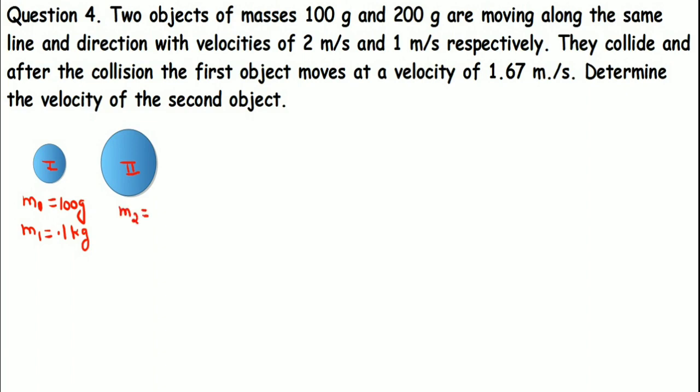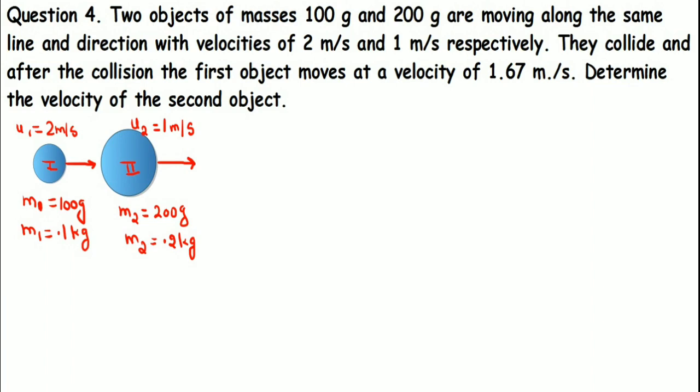So let us consider two objects. One first object of mass 100 gram and the second object with the mass 200 gram. As both are not in the standard unit, we will convert both into kg. So it will become 0.1 kg and 0.2 kg. Both are moving in the same direction. So let us suppose velocity of first object u1 is 2 meter per second and velocity of second object u2 as 1 meter per second. Correct?